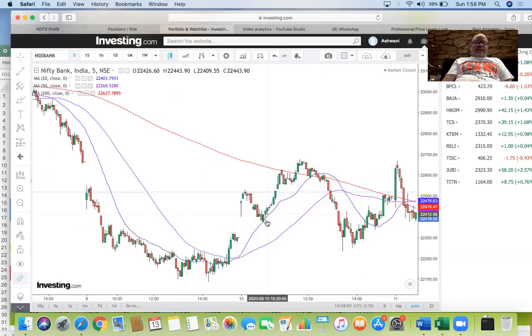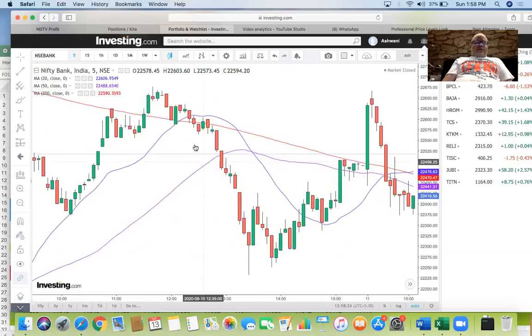This is 20, this is 50 period moving average. So again here, once you start getting distance, if you pay attention to price action and you start to see this green getting cleaned out, this was a nice profit.